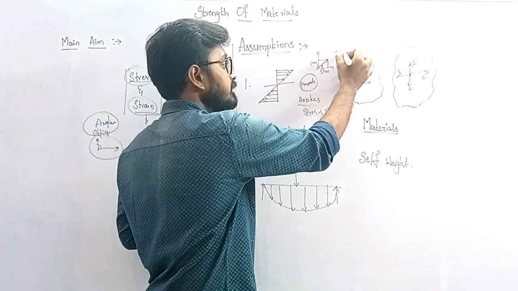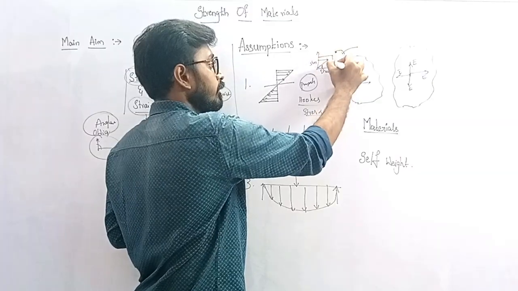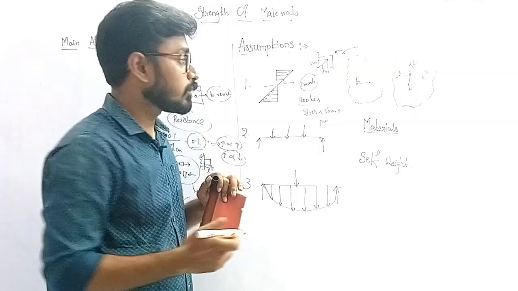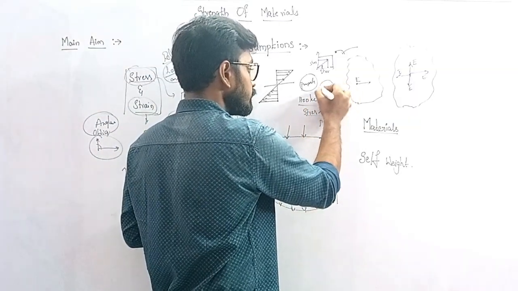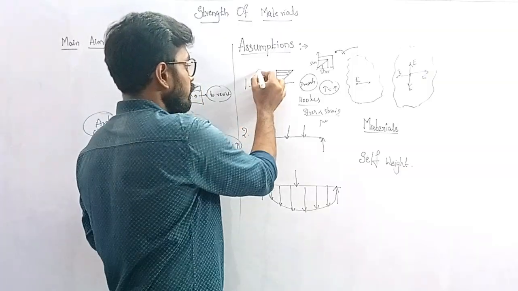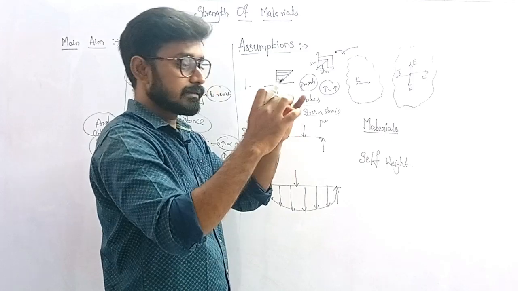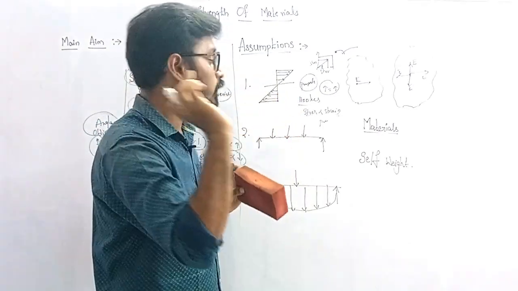In the elastic curve, here is the elastic limit. Up to here stress is directly proportional to strain. If the stress is 1 unit, the strain is also increasing by 1 unit. This is what the linear relationship means.